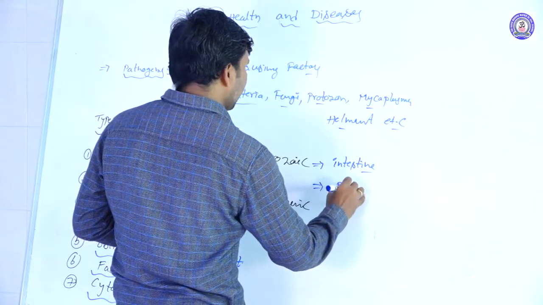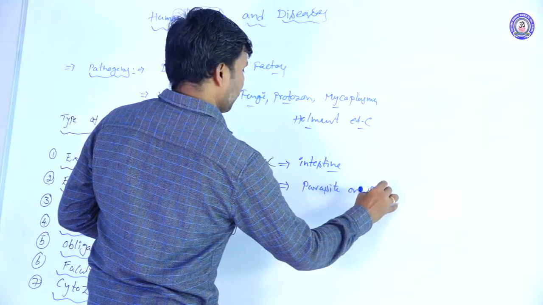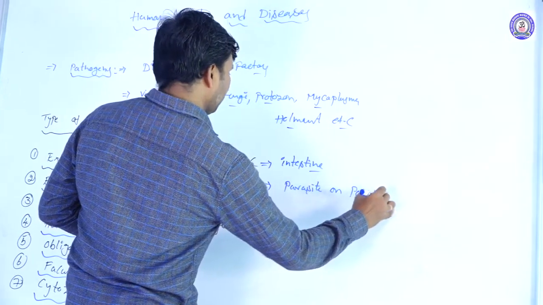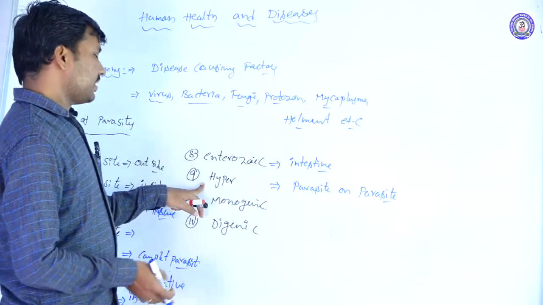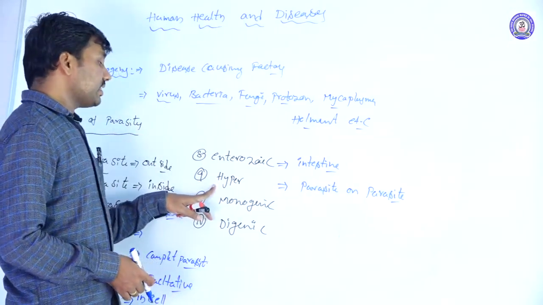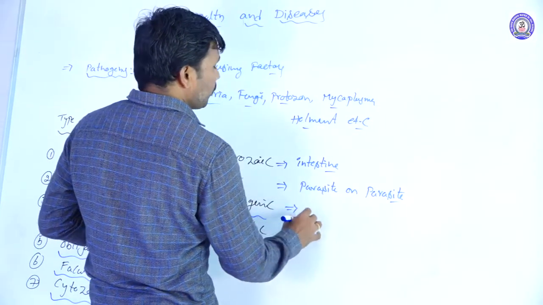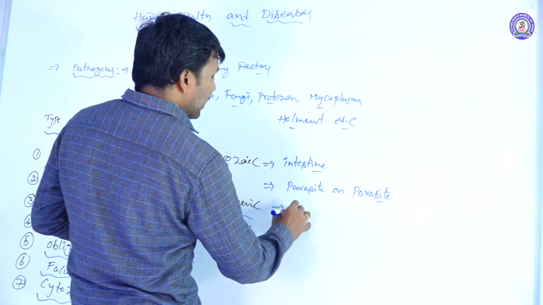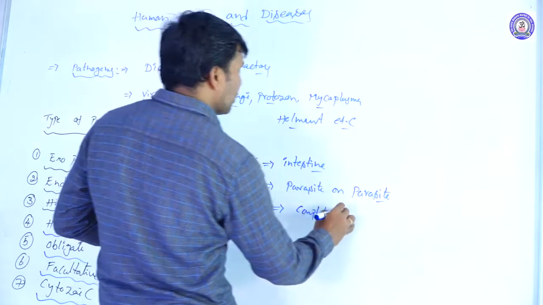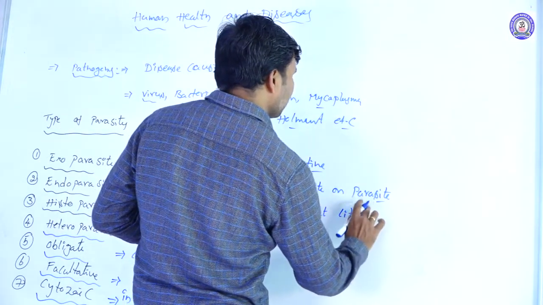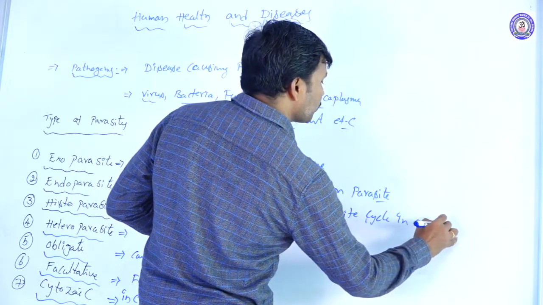Hyperparasites are parasites on a parasite. These parasites are already parasites living on another parasite. Monogenic parasites complete the life cycle in one host.